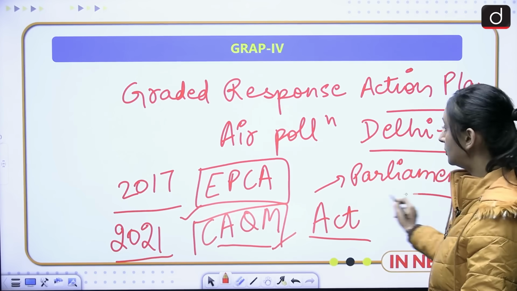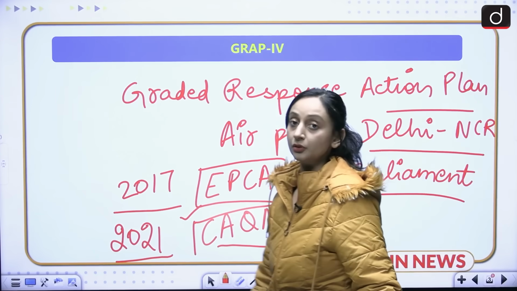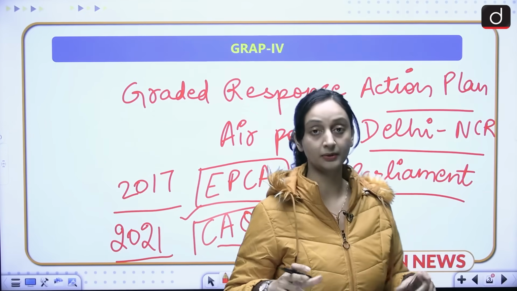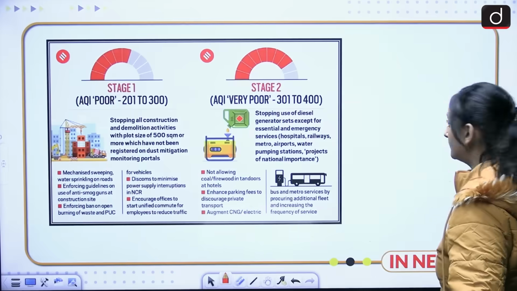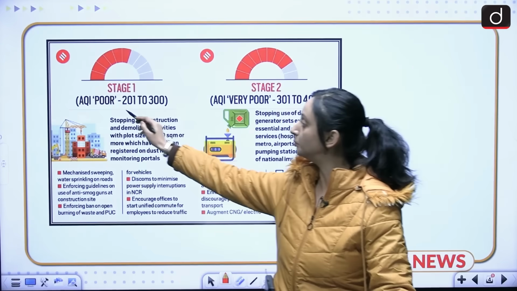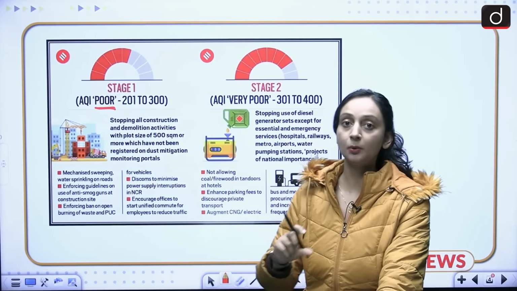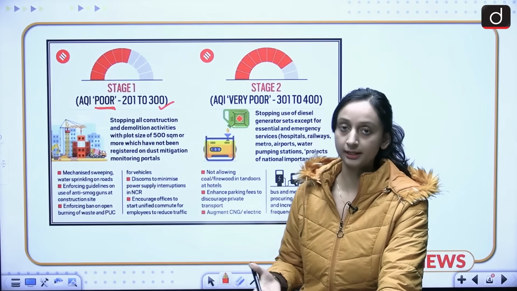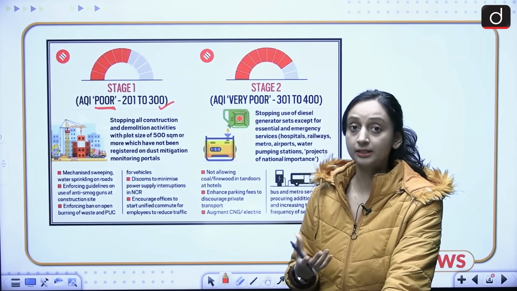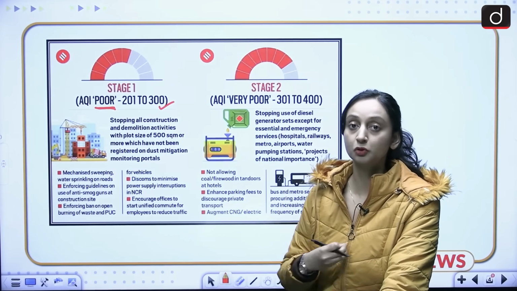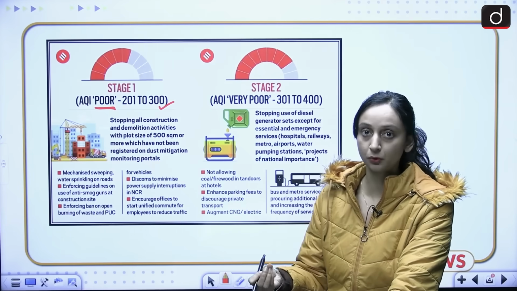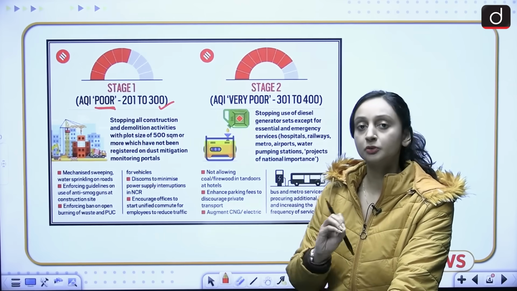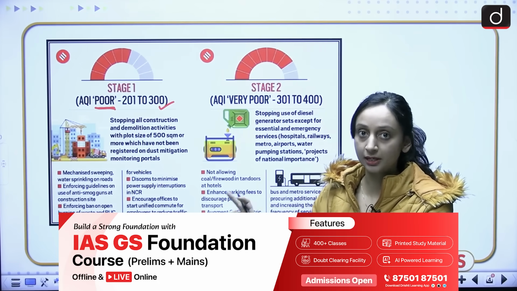Now, if I talk about the different stages of GRAP, so there are 4 stages of GRAP. Based on the AQI, we have different stages of GRAP, different categories. So there are these 4 stages. Stage 1 is the poor category. When AQI is 201 to 300, at that time stage 1 is implemented. Stage 1 will take simple measures like mechanized sweeping of roads, or water is going to be sprinkled on roads so as to settle down the dust. So some simple activities will happen under stage 1.